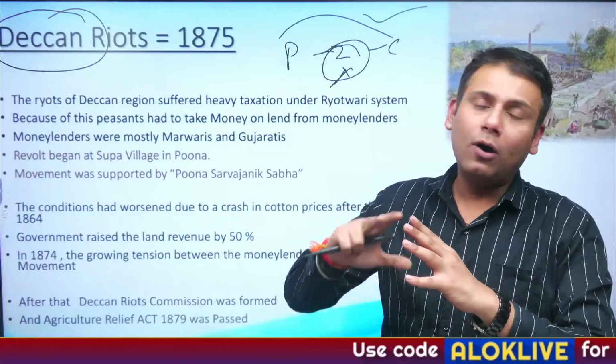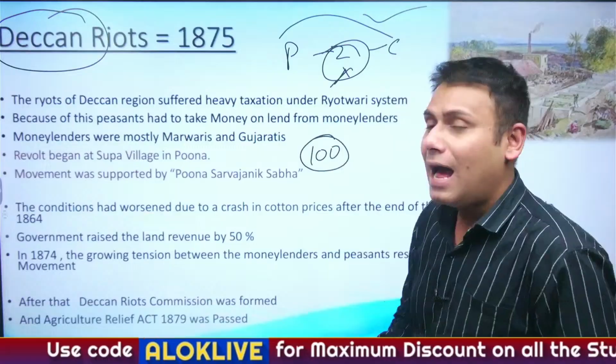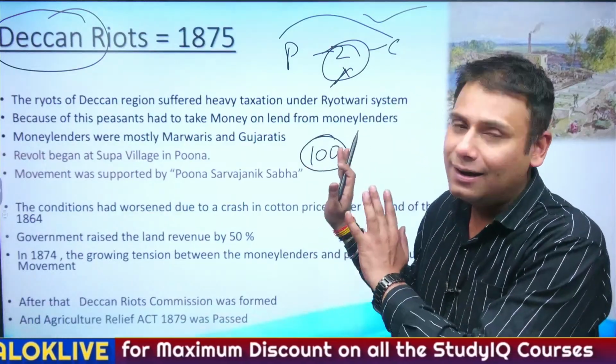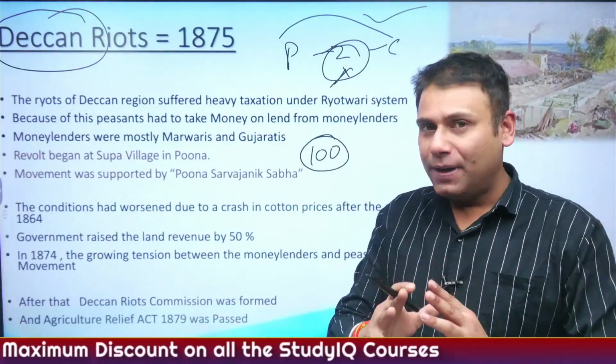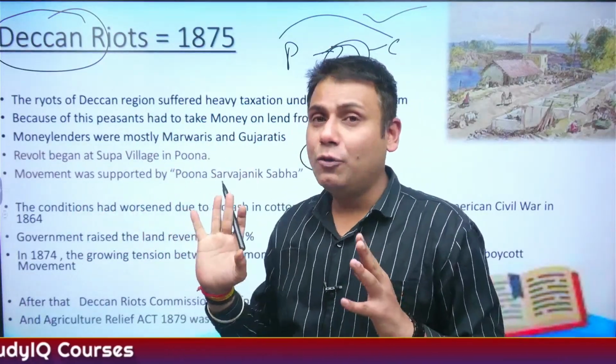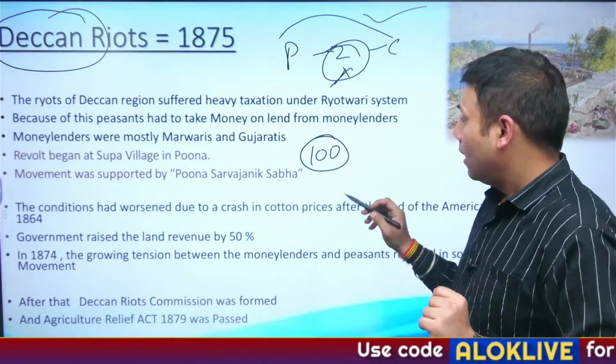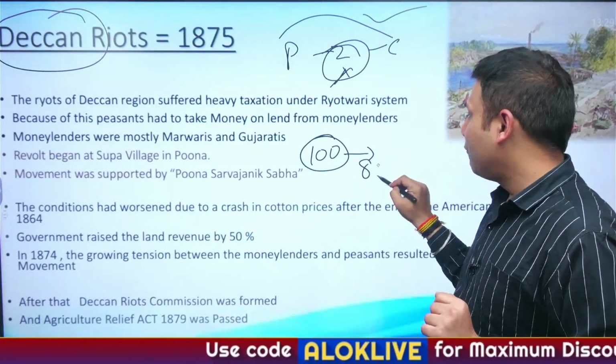So what happened? Suppose as a peasant, I have taken a loan for 1 year. I've taken 100 rupees as a loan for 1 year. I'm giving you an example to make you understand. As a peasant, I have taken a loan of rupees 100 for 1 year and I have to pay this loan within 12 months. Now, for 8 months, I have paid the loan.